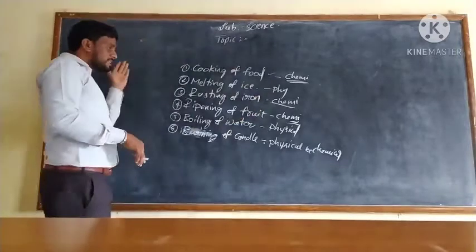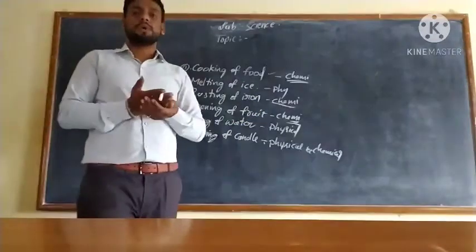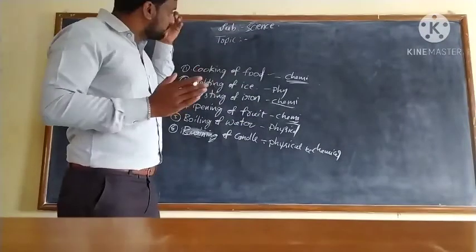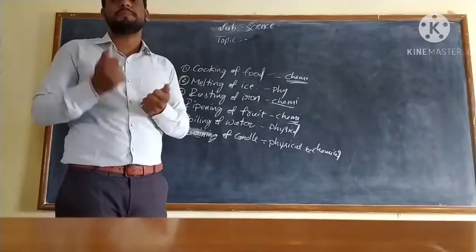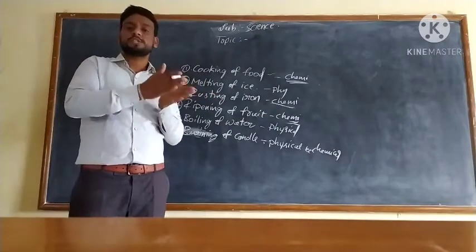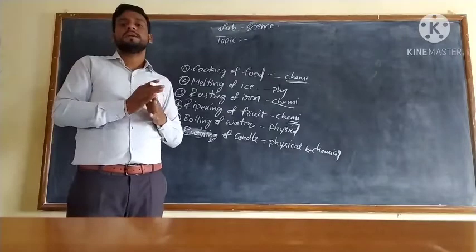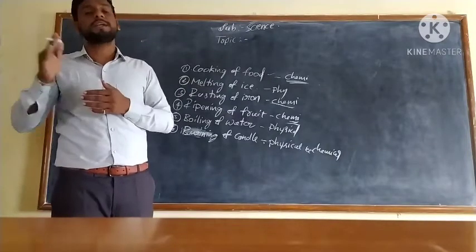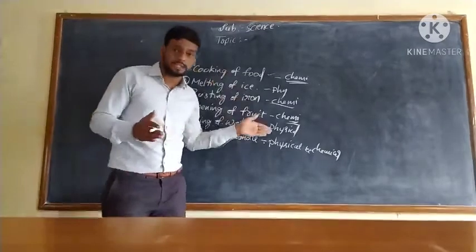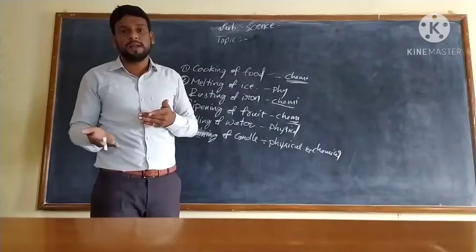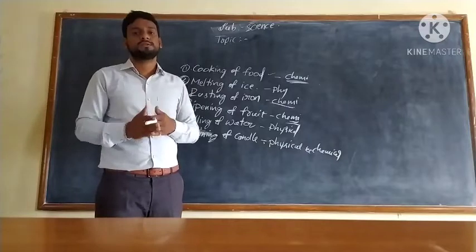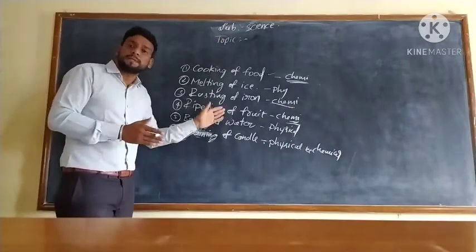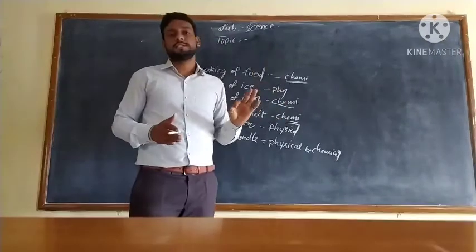So out of these changes, we finally conclude: a physical change is a reversible change and it is a temporary change, whereas a chemical change is an irreversible and permanent change. So these are the differences between physical and chemical changes.